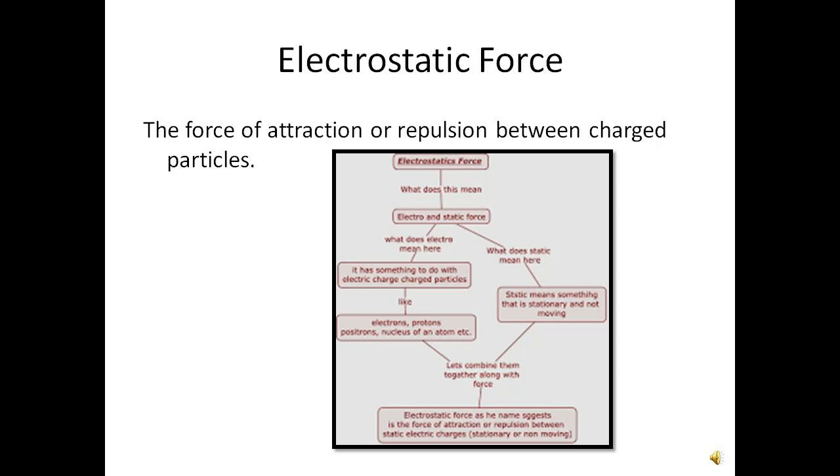Now coming to static. What does static mean? Static means something that is stationary and is not moving. So when you combine the definitions, the name suggests that electrostatic force is the force of attraction or repulsion between static electric charges, stationary or non-moving.